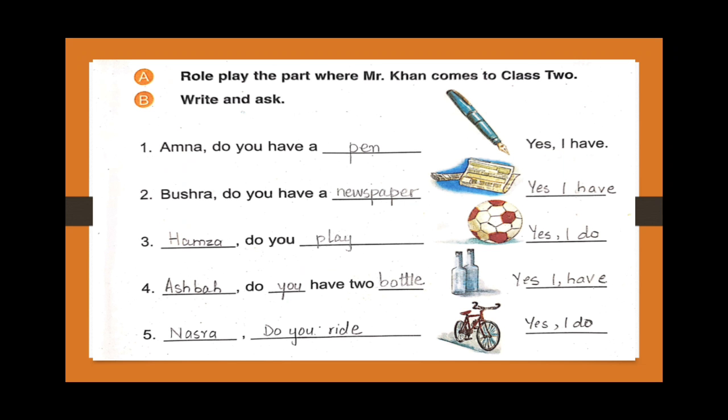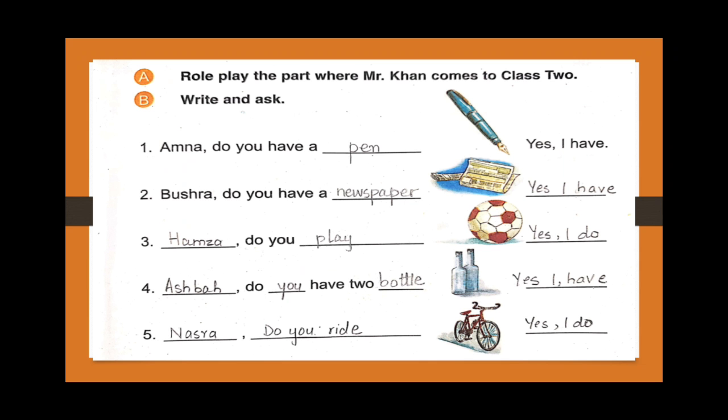Number 4. Dash, do dash, have to dash. There are 2 bottles. So first of all, in the first blank, you have to write down the name of any girl or any boy. For example, Ashba. Do you have 2 bottles? Yes, I have. What will be the reply? Yes, I have. It will be bottles, B-O-T-T-L-E-S. Ashba, do you have 2 bottles? Yes, I have.